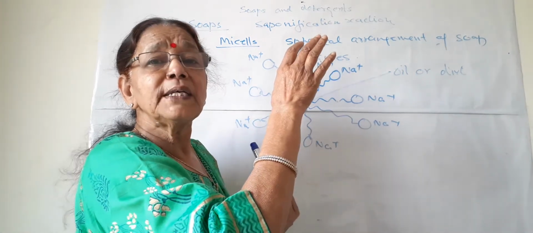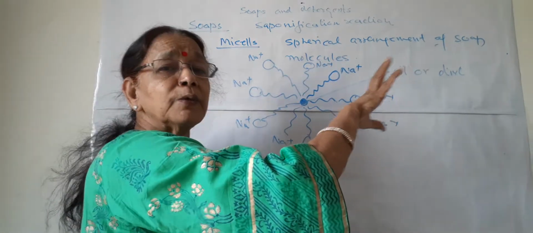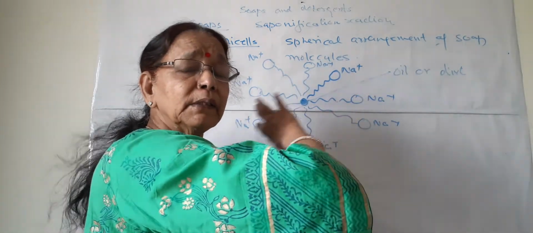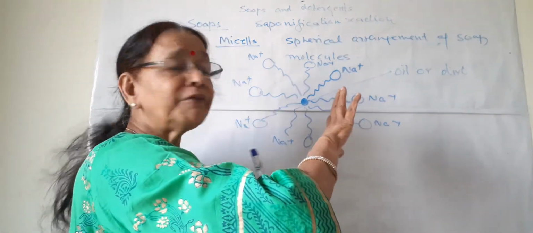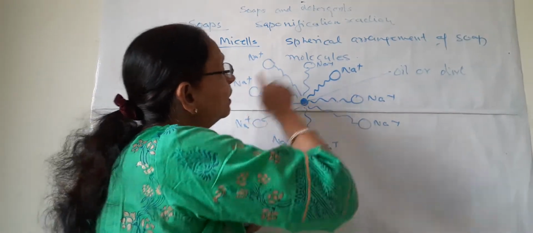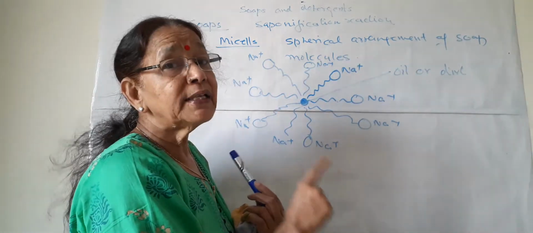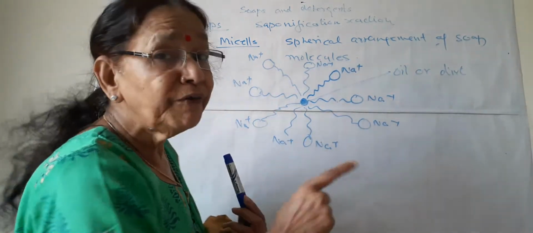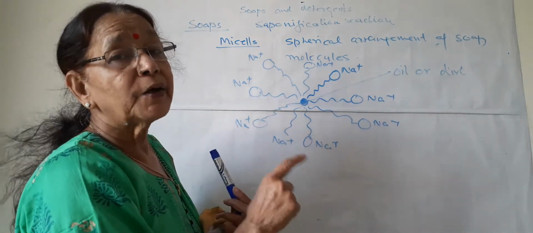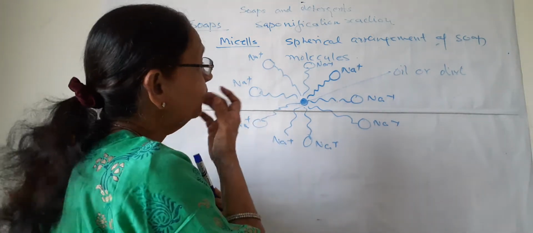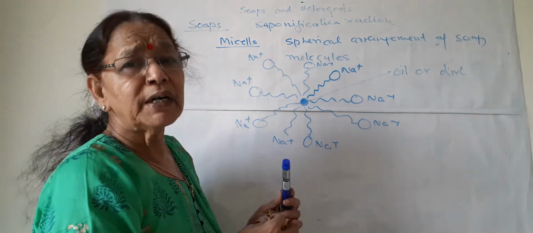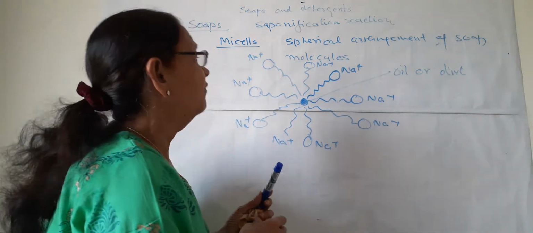When the cloth is rinsed, these are also rinsed with the cloth, and the water which we throw away after rinsing carries the dirt with these chains away. In this way, this is the cleansing action of soap on dirt or oil. So this is how soap works to clean surfaces.